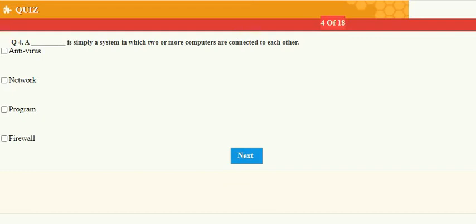A dash is simply a system in which two or more computers are connected to each other. So what will be the answer? A network.